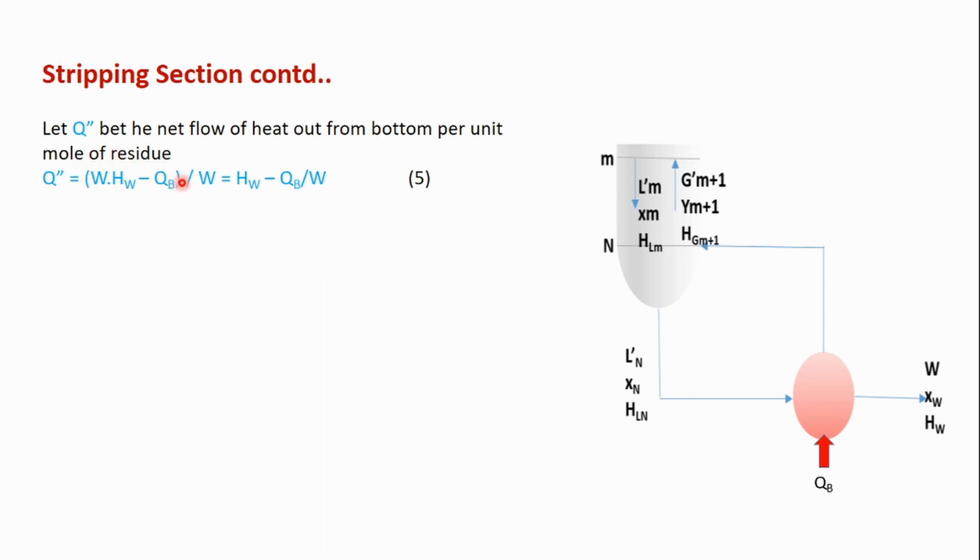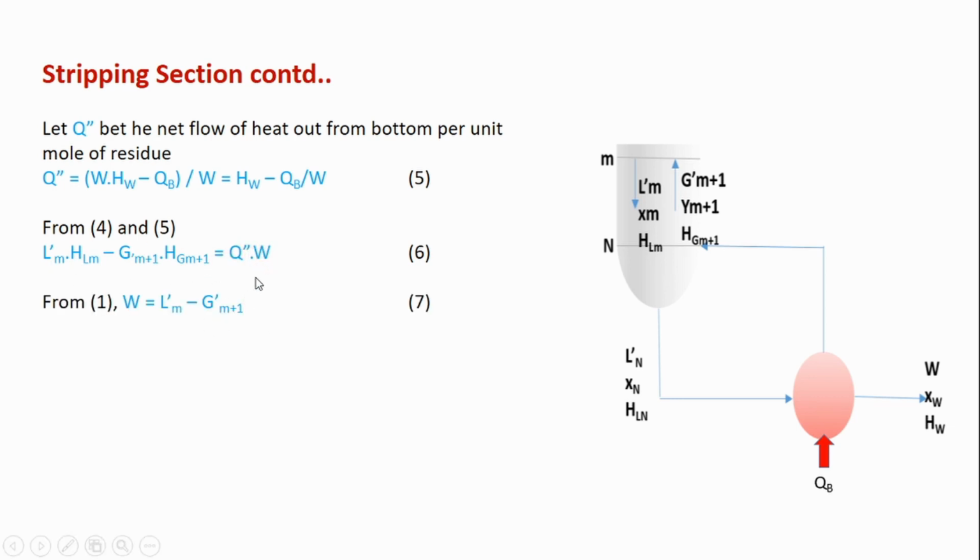So this difference is the net flow of heat going out from the bottom per mole of residue, divided by W. So Q double dash is equal to (HW minus QB) by W. From the previous equation, if we substitute here, we will get L'm HLm minus G'm+1 HGm+1 is equal to Q double dash W.